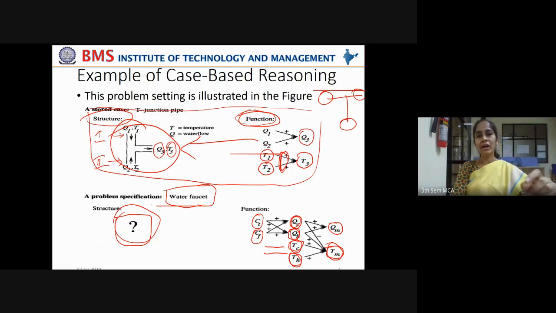Now, based on that, if it is matching his requirement, he can use it as it is. If it is not matching the requirement, at least a partial structure design can be taken. If it is not at all matching the requirement, a new design can be built and stored in the library. 3 cases. Complete matching, he can use it as it is. Partial matching, he can combine 2-3 designs and make his final design. And if nothing is matching, then a new structure can be developed and put into the library.